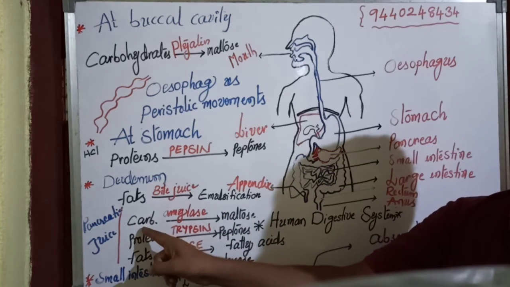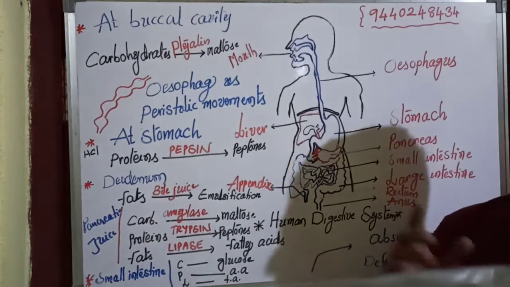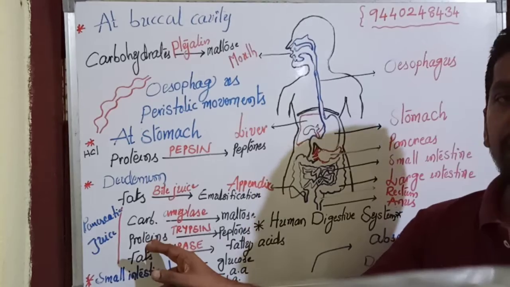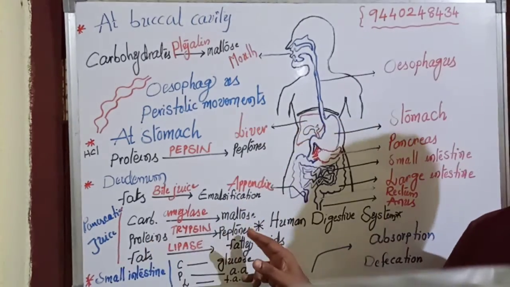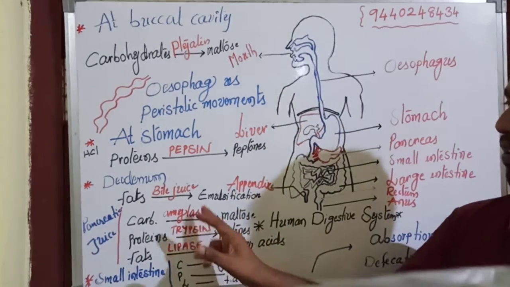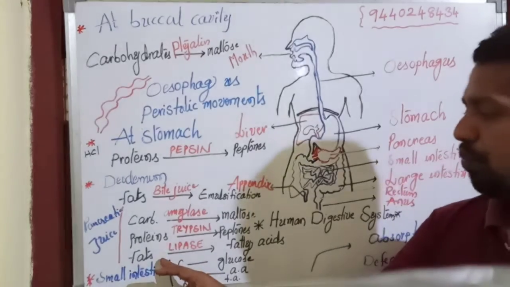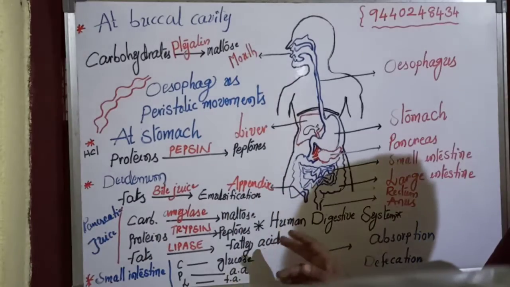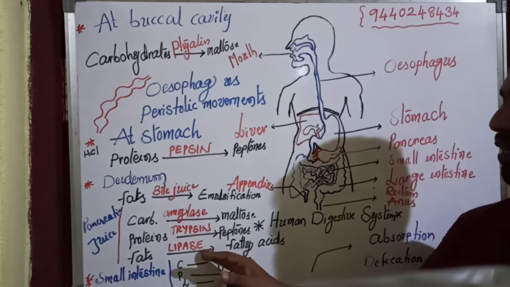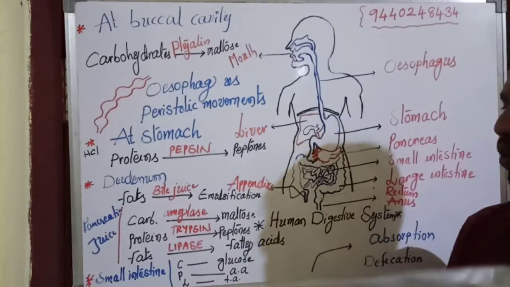So, carbohydrates are partially digested into maltose by the action of pancreatic amylase. Proteins are partially digested into peptones by the action of trypsin, a part of the pancreatic juice. And fats are modified into fatty acids and glycerols by the action of lipase, a part of pancreatic juice.